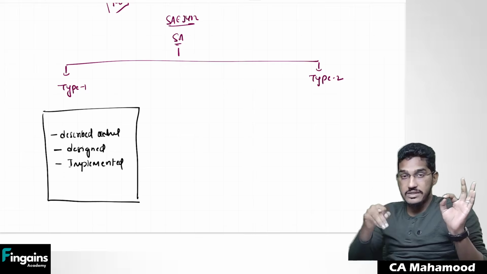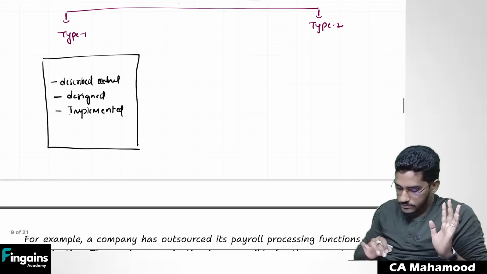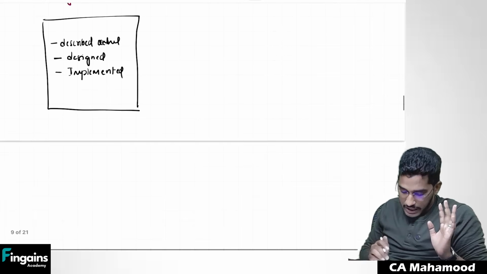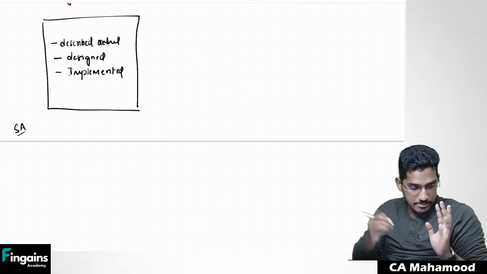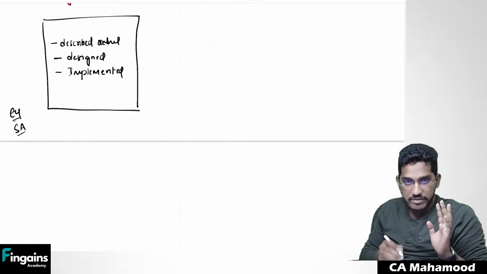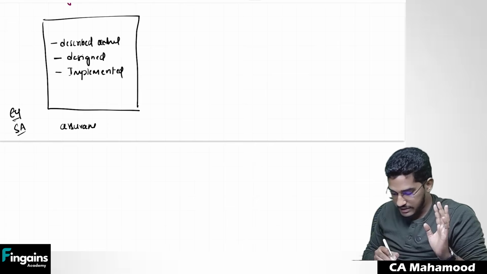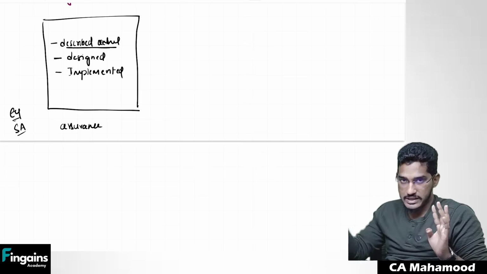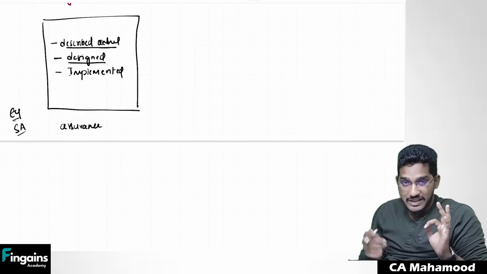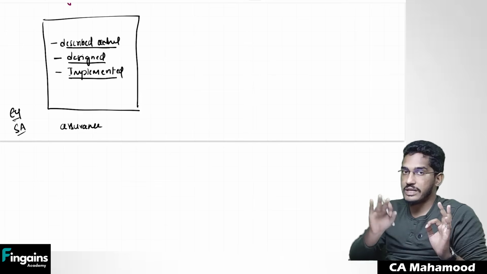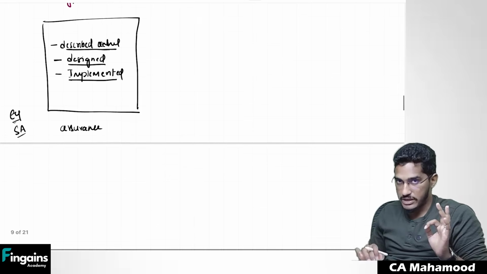Whatever controls we have designed, that we have implemented properly. So that management will give a written representation, written confirmations they will give. Now this service auditor, in our example EY, is going to verify this description and give an assurance. He will perform various kinds of tests and give an assurance whether management has described what is actually existing, whether management has really designed those controls, whatever they have agreed, and whether those controls are actually implemented or not. That service auditor will verify and give an assurance report.